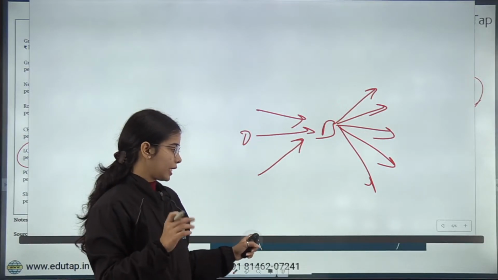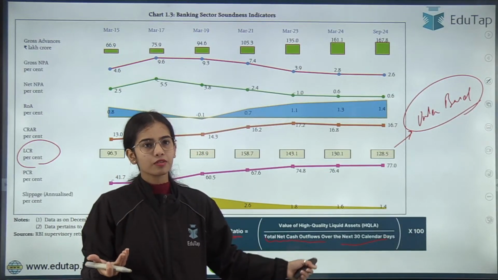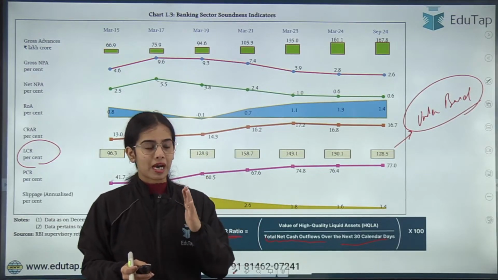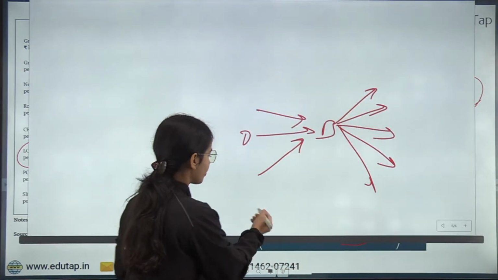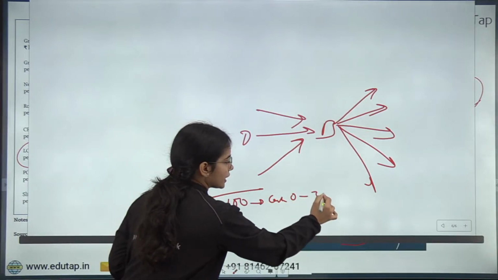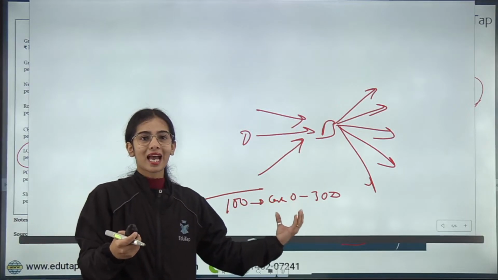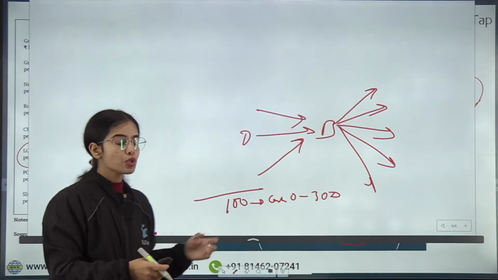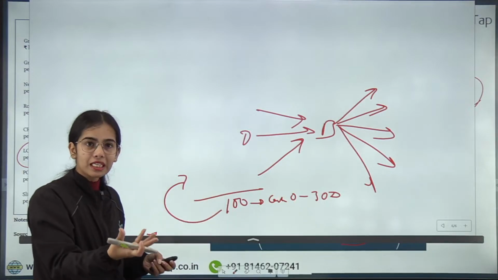So in the coming 30 days, in the next 30 calendar days, people will take out their money for their transactions, for transferring money. Let's say 100 rupees is expected to be the cash outflow in the next 30 days. If the bank is expecting that the cash outflow is going to be 100 rupees, that 100 rupees will be demanded by the consumers. So against this net cash outflow, the bank should keep some money with itself, right?